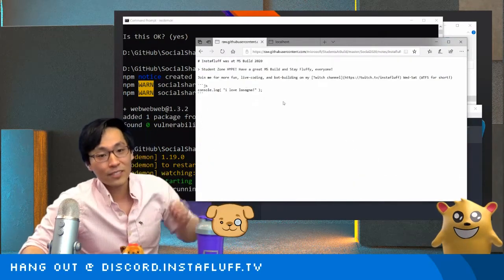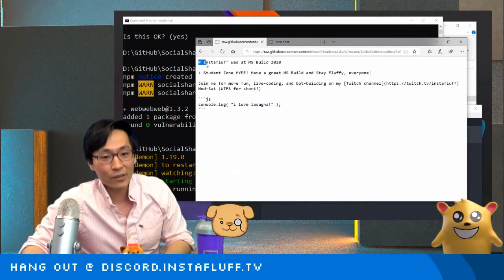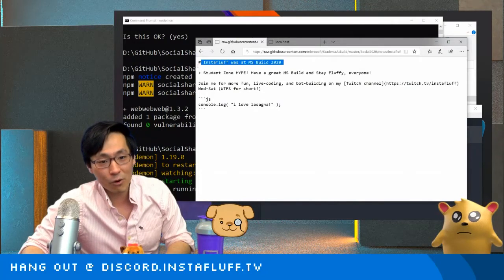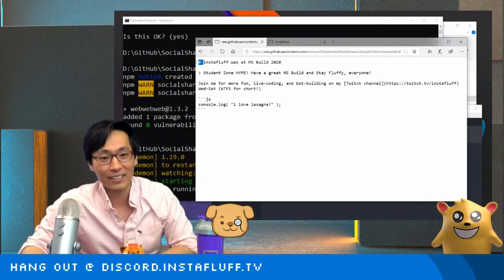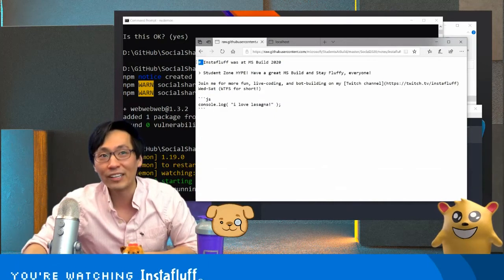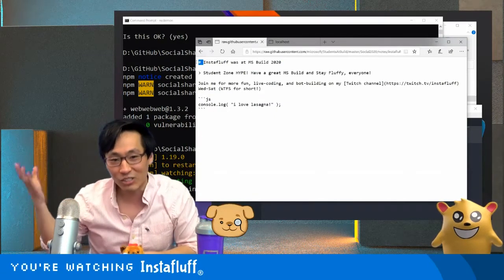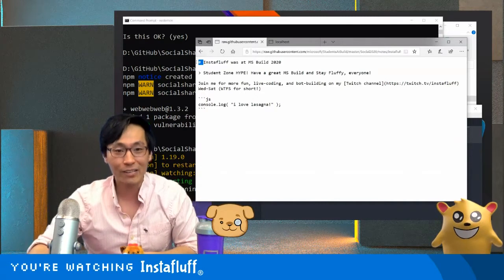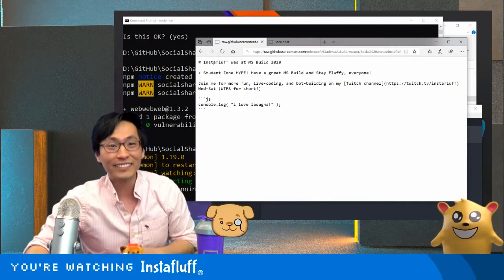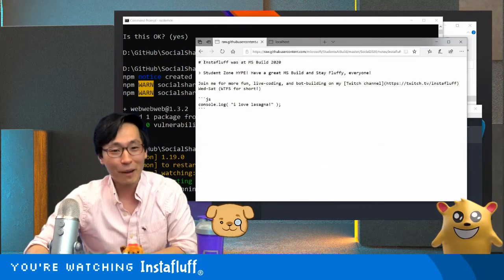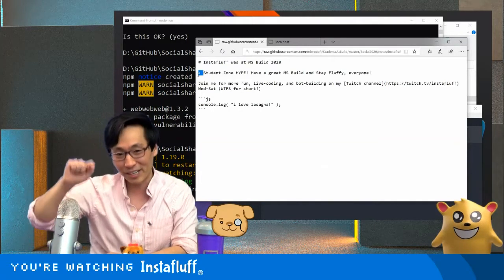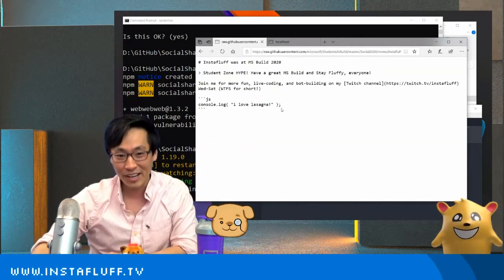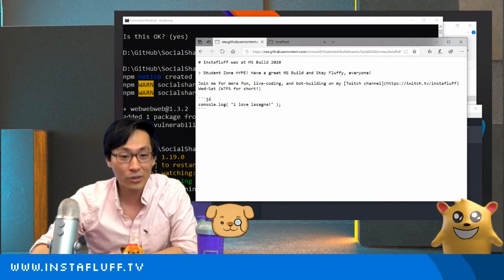So we might have something like a title. Markdown is a type of format. If you put a pound sign or a hashtag, or I'm not sure what the best term for it now is. Is it a number sign? Is it like C sharp? Hashtag? I think I still say pound. So pound, space, and then you can put your name. You can be like InstaBluff was at MS Build 2020. Or if you want to put it in quotes, you use a greater than sign and then put the text after. And you can even write code inside in here.